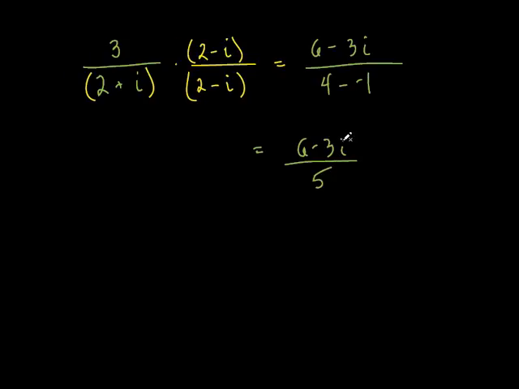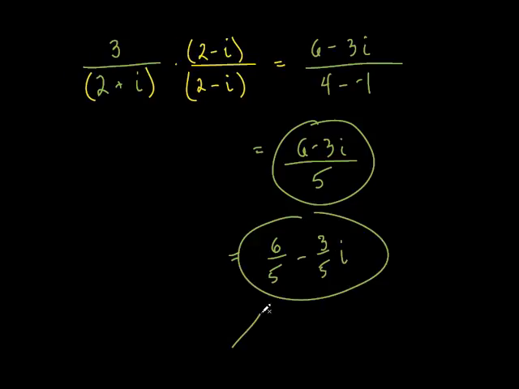Again, I'd be okay if you left it like this, but there are some teachers that will make you split this up like this. 6/5, what do you think? Minus what? 3/5 i. That way right there is probably the best way to write this answer because you've got a real and you've got an imaginary. If you wrote it like this, I'd be okay with it for right now, but just realize that you may do this stuff in college and your professor or teacher might ask you to write it like this. All right, but I'd be okay either way.